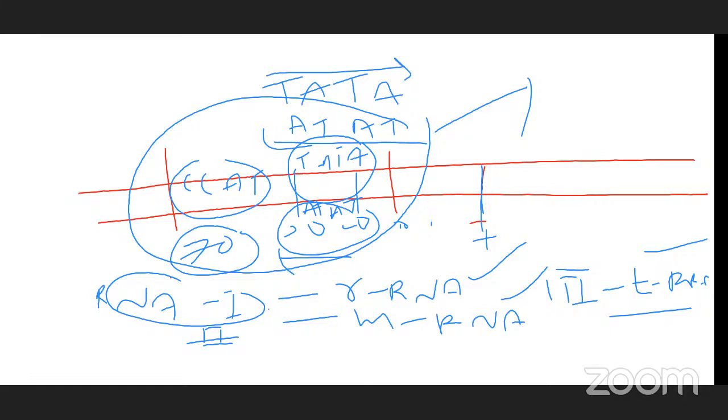Before that, give me one simple answer. In DNA, there are two strands. One is 5' to 3' and another one is 3' to 5', right? What is the template strand in both? 5' to 3' is the leading one, and 3' to 5' is the lagging strand. You are completely confused between DNA replication, transcription, and translation.